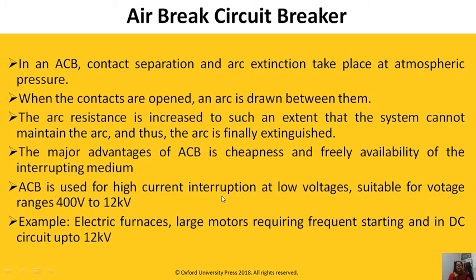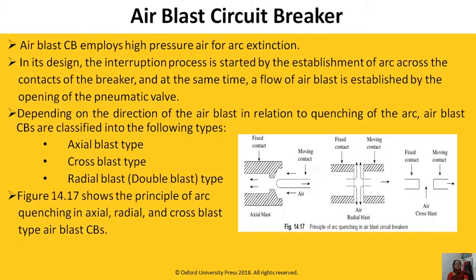ACB is used for high current interruption at low voltages, suitable for voltage ranges from 400 volt to 12 kV. Example: electric furnaces, large motors requiring frequent starting, and in DC circuits up to 12 kV. It is also used for DC circuits. Now we will switch over to the air blast circuit breaker.